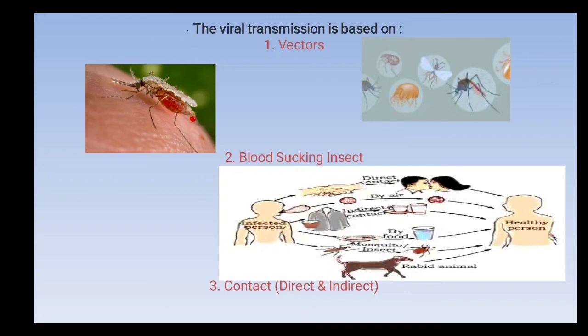And also through sexual contact, for example in the case of AIDS, acquired immune deficiency syndrome, or HIV. You know that the virus gets transmitted through sexual contact. So these are the basic modes of transmission of viruses. Yes, this is just a recap in the case of the virus.